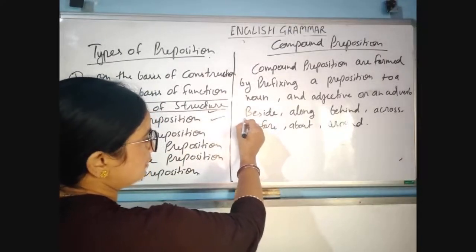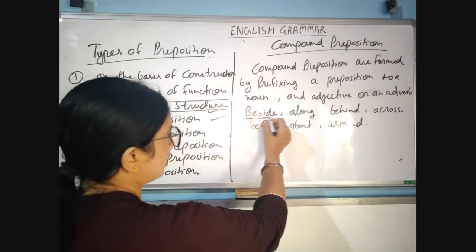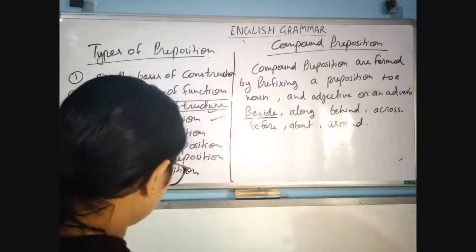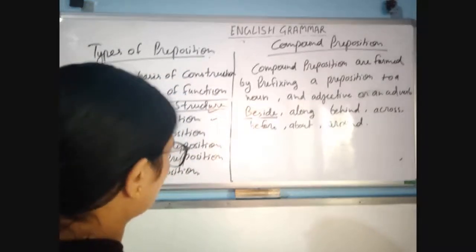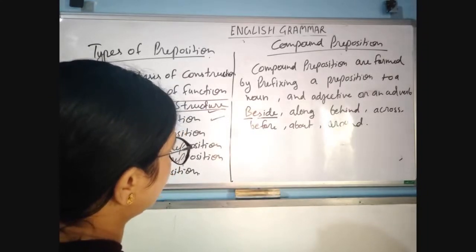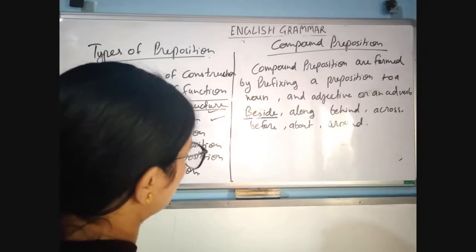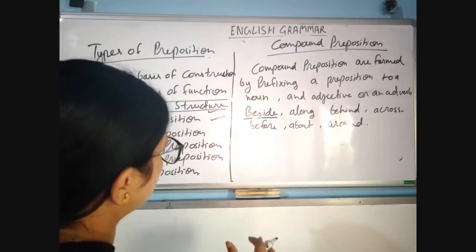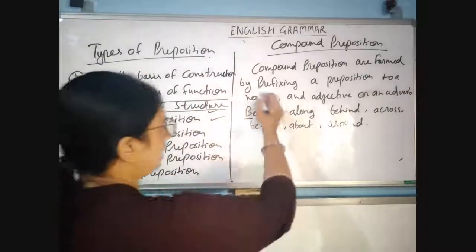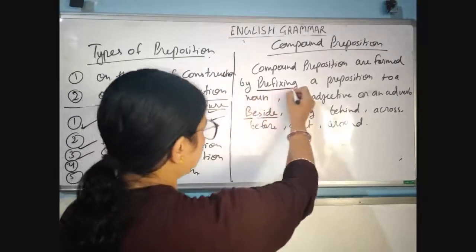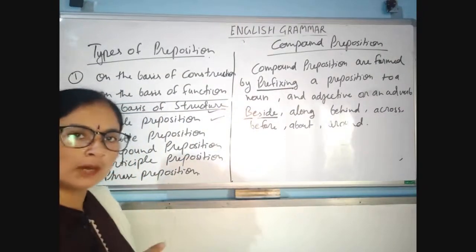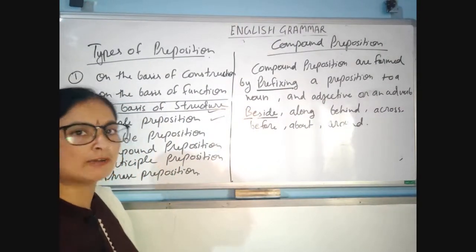A preposition is given before the noun, adjective and before the adverb. So around, beside, along, behind, across, before, about: these are compound prepositions, made by prefixing a preposition before a noun, adjective and adverb also.